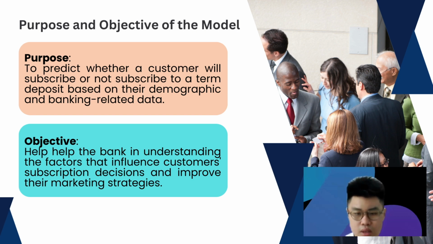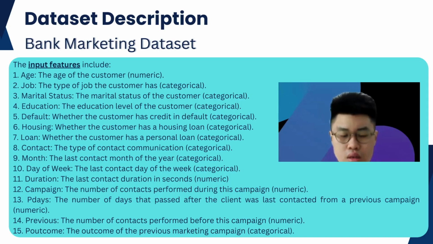The objective of this model is that the information obtained can help the bank in understanding the factors that influence customers' subscription decisions and improve their marketing strategies. By accurately predicting customers' subscriptions, the bank can allocate their resources effectively, target potential subscribers, and enhance their campaign success rate. The dataset we have chosen is the bank marketing dataset, which contains 45,211 records of customers and their associated features.